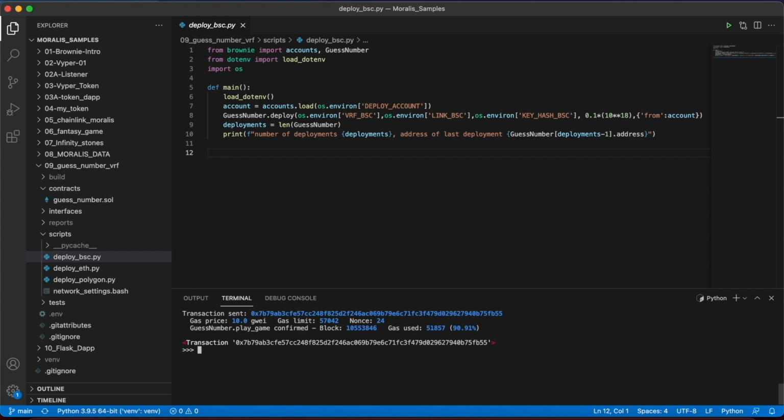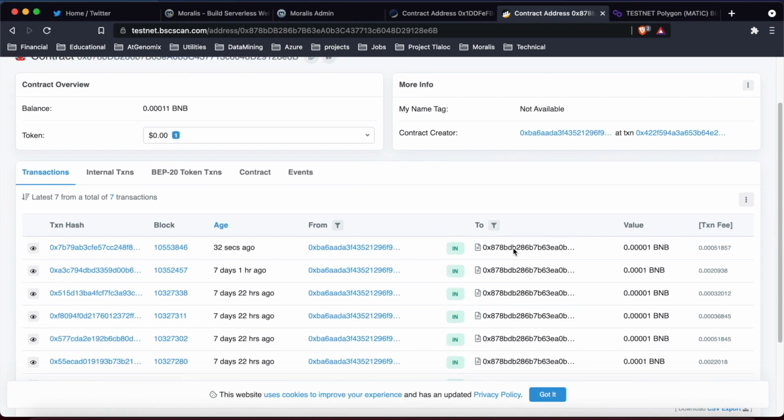Got my transaction back, and let's see what happened. But for seeing what happened, since we don't have right now a way to check the events, we have to go to some scanner to see what happened. So we go to guess number 1, address. We get the address of this game. We go to that contract and we see what happened.